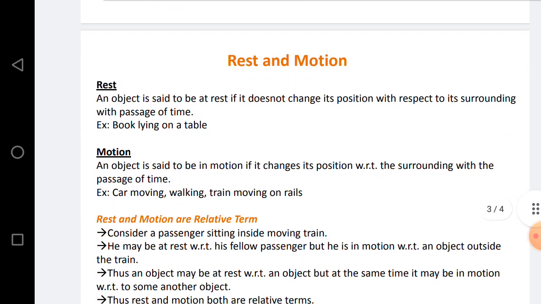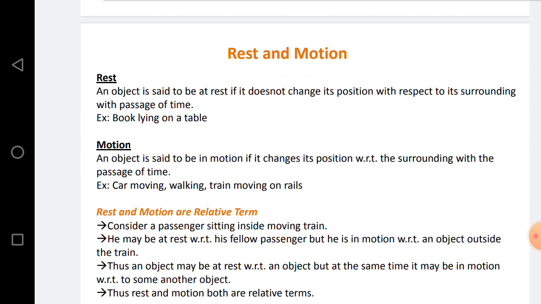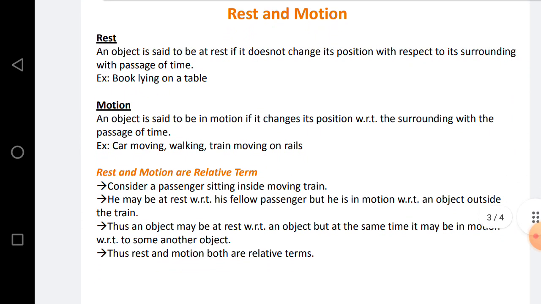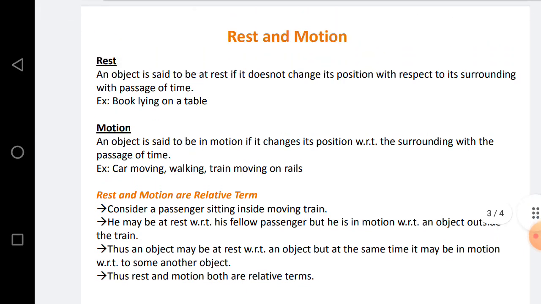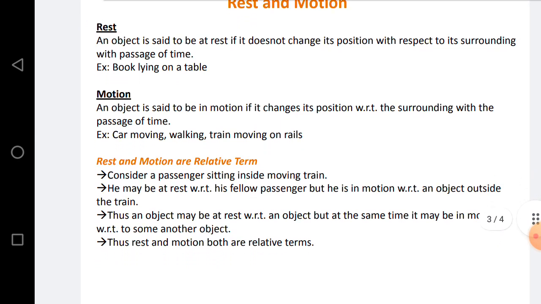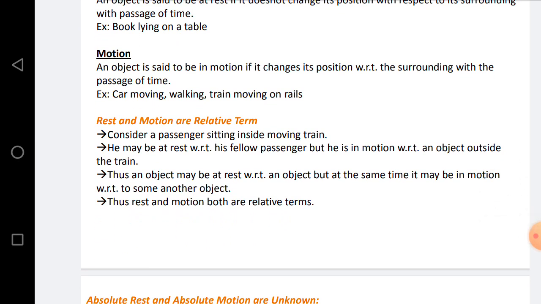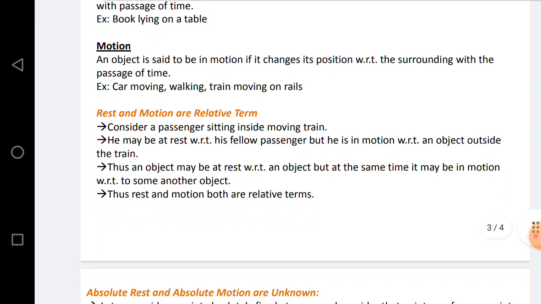Then rest and motion. Rest: an object is said to be at rest if it does not change its position with respect to its surrounding with the passage of time, like a book lying on the table or a stone lying on the ground. Then motion: an object is said to be in motion if it changes its position with respect to its surrounding with the passage of time. For example, a car moving, a person walking, a train moving on the rail.